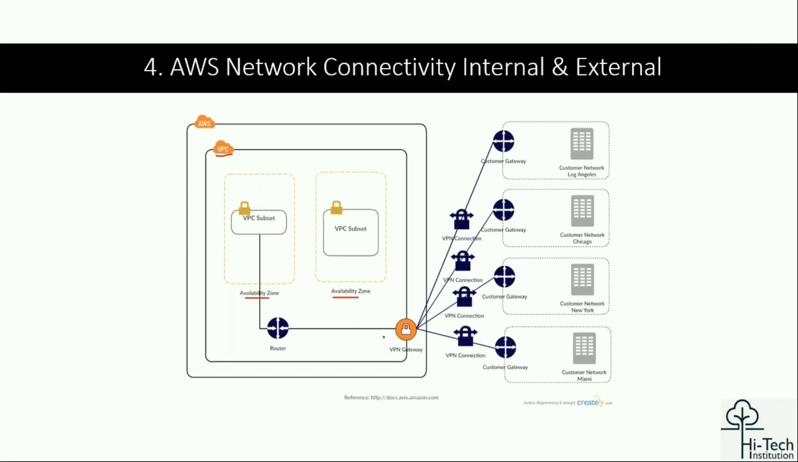Can anyone tell me what is the reason we are having subnets in different availability zones?